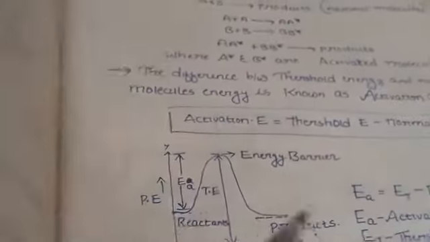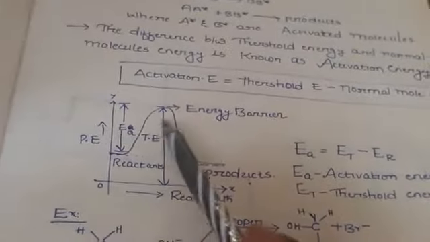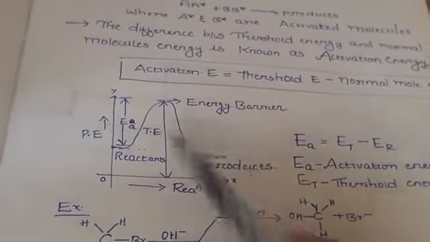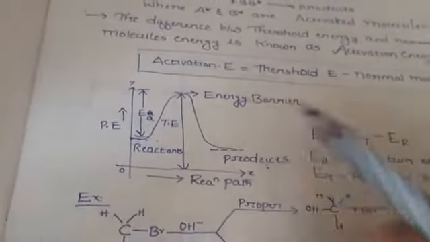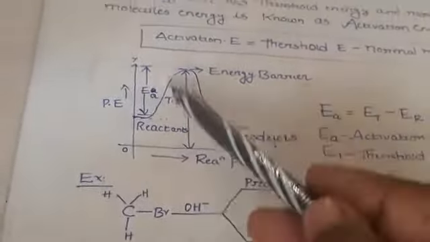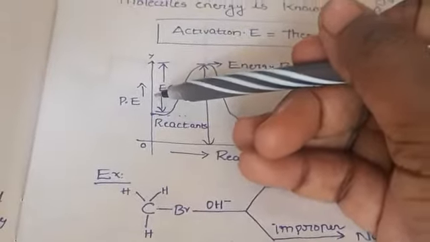Coming to the energy barrier diagram for reactants and products, the energy of the reactants increases and then decreases to the products. On the x-axis we take the reaction path, and on the y-axis we take potential energy.